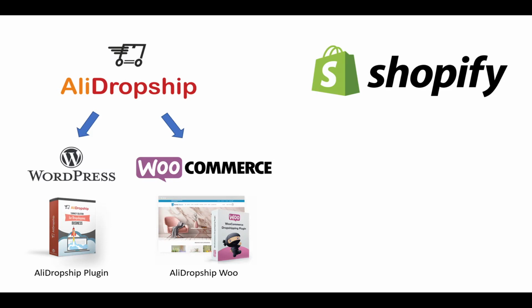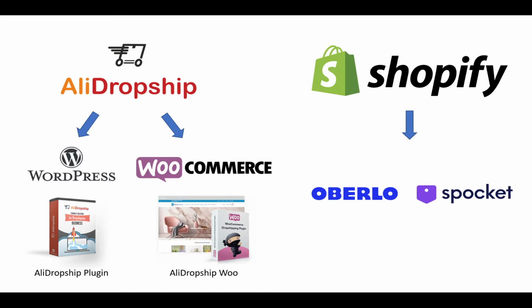Now, taking a look over at Shopify, it's a little bit more simple because the dropshipping platforms that work within Shopify are dropshipping apps that you just add on to Shopify. A couple popular ones are Oberlo and Spocket. Those are the two we're focusing in on in this video today. Now, there's a whole laundry list of different types of dropshipping apps and plugins that you can use on Shopify. Those are just a couple key ones that we're mentioning. Obviously, there's a lot more that you could choose from. Those are just two of the most popular options that you have on the Shopify platform.